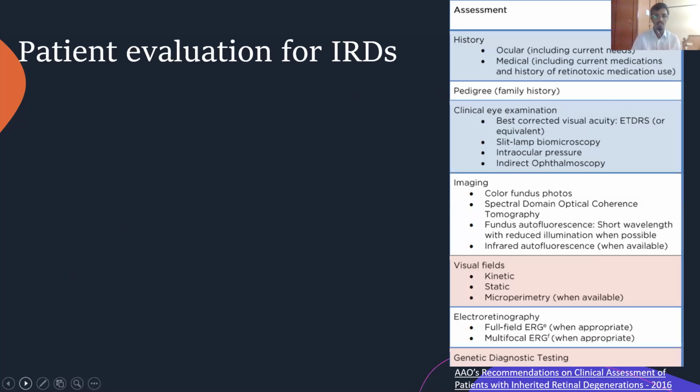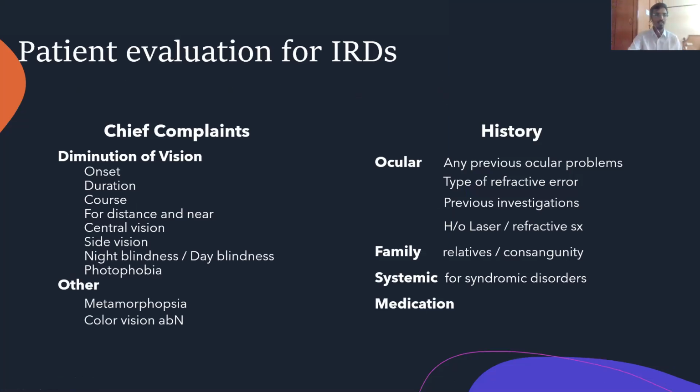How do we evaluate, right? AAO, like the American Academy of Ophthalmology, has given us these guidelines and protocols in which this is how a patient is to be assessed. It's a simple protocol in which even as a clinician, even for examination, these are simple, right? So we have chief complaints. In chief complaints, the most common complaint is diminution of vision.